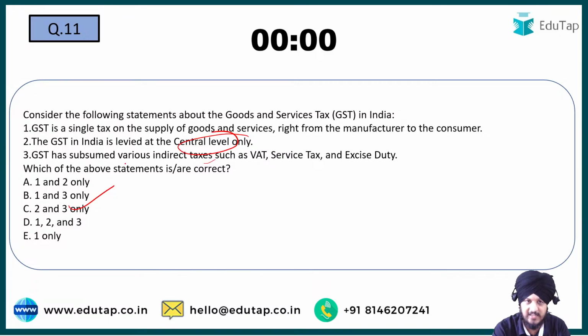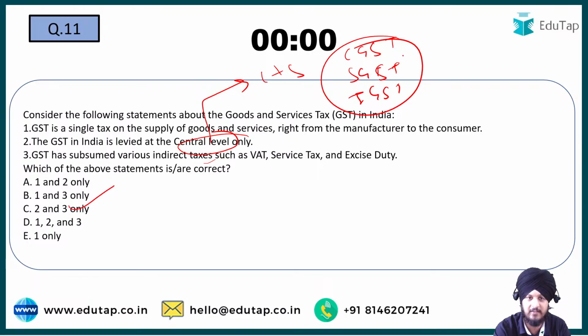But GST is an all India tax, and it is not levied at the central level only. It is levied at the state level also, both center and state, and that is why we have CGST, we have SGST, and we have IGST also. Which implies that it is levied at both the central as well as the state level, which means the intrastate level also and the interstate level also. This is what GST deals with. I hope it is clear to you, and B is the answer to this question.